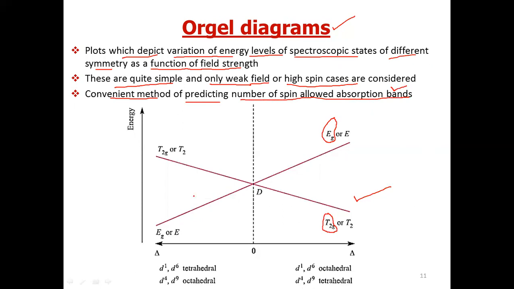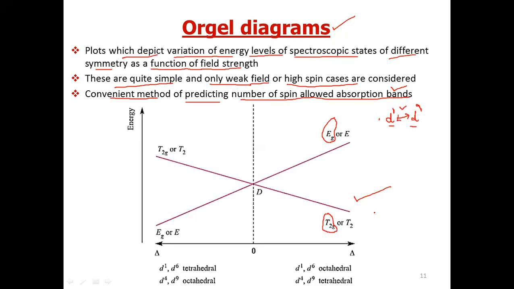Now we will quickly wind up this lecture by comparing the diagrams for octahedral and tetrahedral fields as we mentioned. So the points to remember: first thing is the D1 system and D9 system, in octahedral or tetrahedral or any other field, will have Orgel energy diagrams inverse of one another.